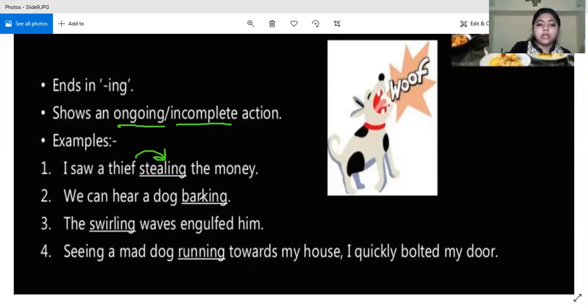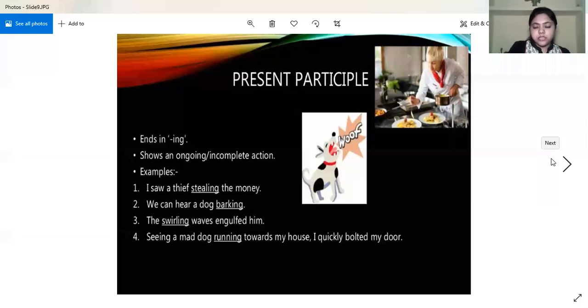We can hear a dog barking. The dog was barking. It was an ongoing action. The swirling waves engulfed him. Again, swirling waves. Seeing a mad dog running towards my house, I quickly bolted my door. So what do we see? That all the verbs are being added with "ing," and then they become present participles. And what is the use of the present participle? It shows an ongoing or incomplete action.